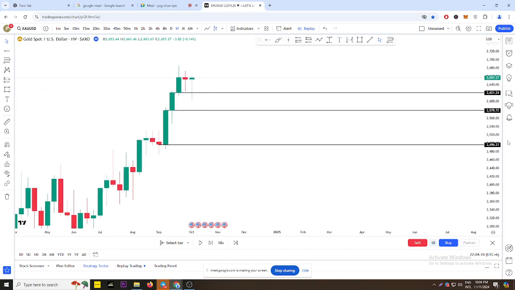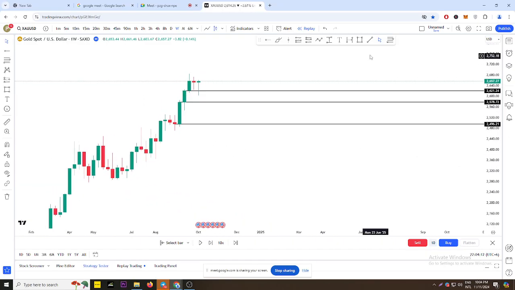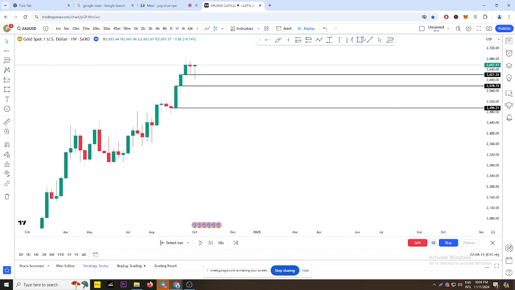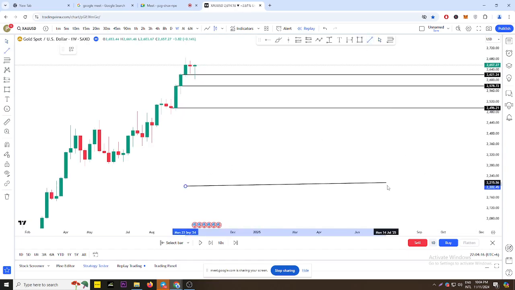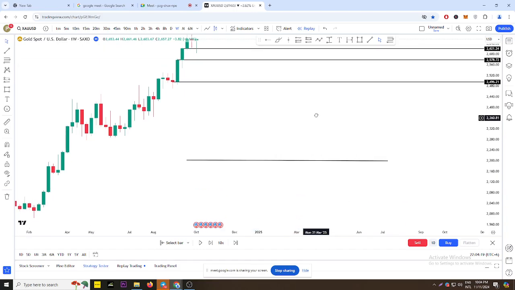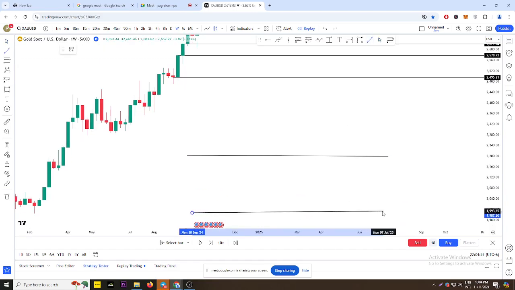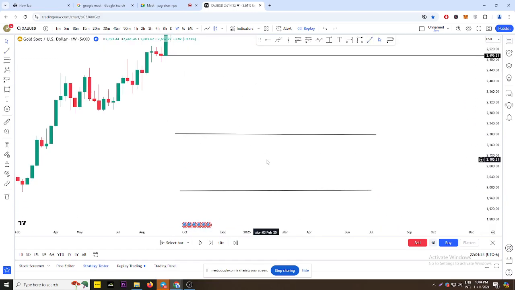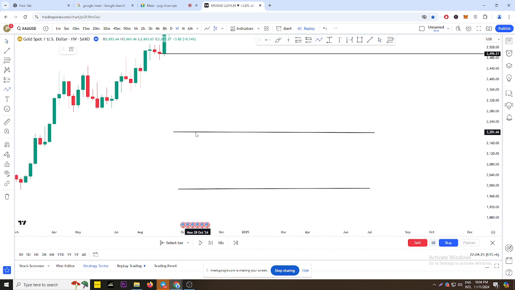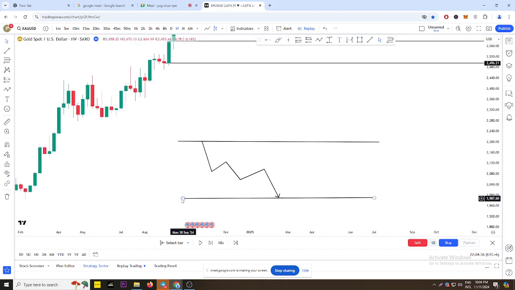Got it. Now, whenever your rejection happens, let us talk about it this way. We have this level as a fresh level, and we have this level as a fresh level. Both levels are weekly, okay? And we see the market come back to this weekly level, and we see a rejection here. Got it? This is a weekly time frame we are talking about. The market came back to this SNR level. As of now, it is a gap SNR.